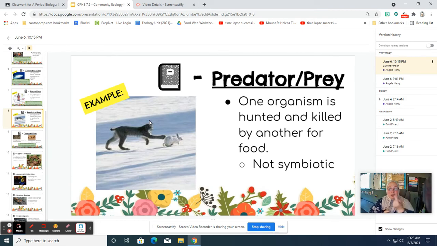Another thing to note, if we tie this back to our evolution unit, is that predator-prey relationships are one of the major driving forces of natural selection, right? The hares that are selected for better survival against the lynx are the ones that are going to pass on their genes. And so, of course, we have natural selection happening among the hares. At the same time, the lynx, those that are able to run a little bit faster or grab a little bit better, are a little bit better with their wide paws for running over the snow, catch more hares, and they're able to pass on their selected traits as well. So predator-prey relationships are a really big driving force of natural selection.